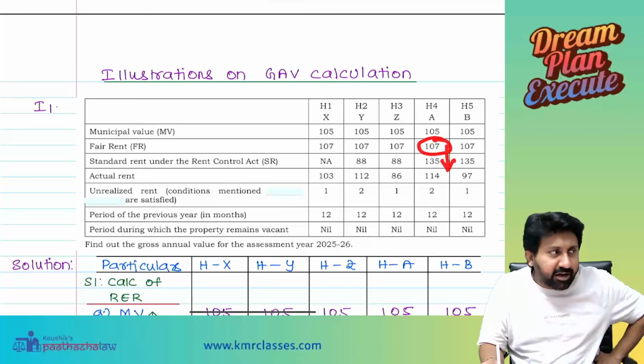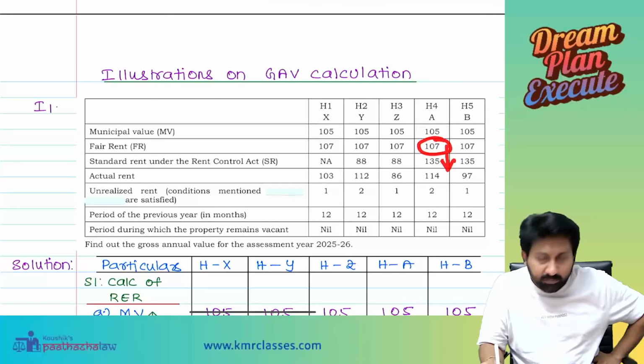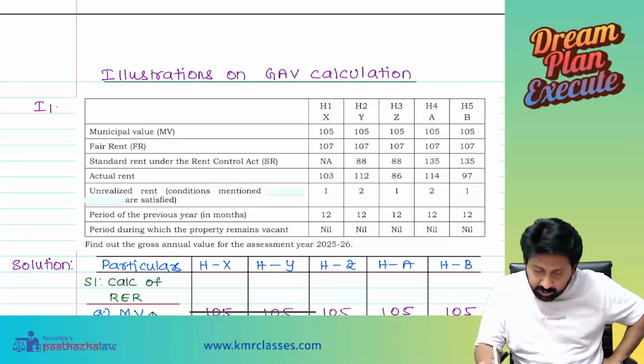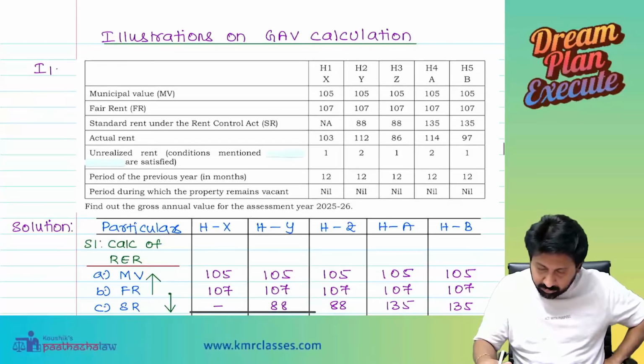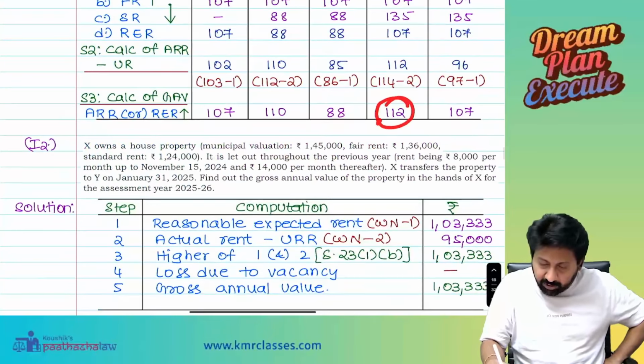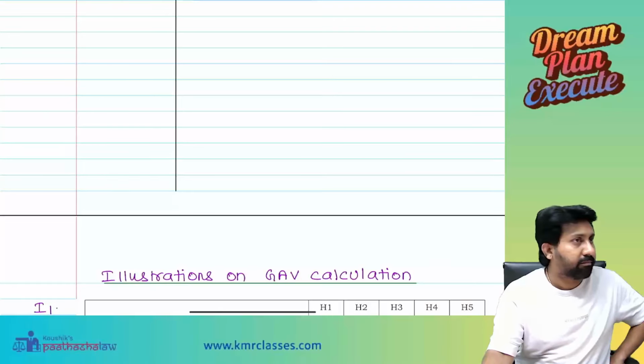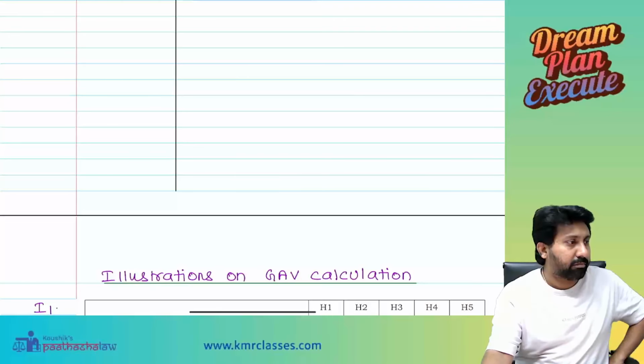Then why 135 came again? Continue. 112. Everyone got the answer? Understood? Yes, sir. So that's how the answer will come.